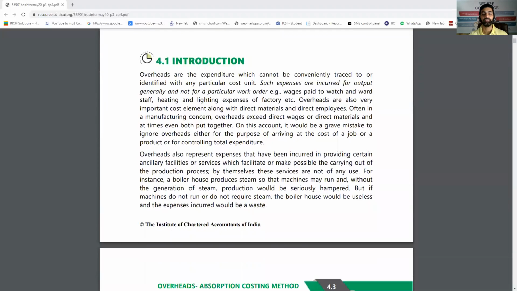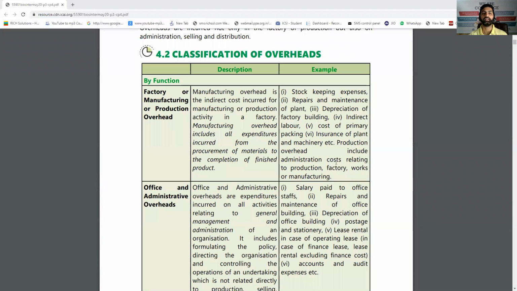So let's start with the first short note. What are the types of overhead? Classification of overhead. Basically, overheads are distributed in three parts. First, factory overhead or manufacturing overhead or production overhead, which are supporting to the manufacturing activity, like supervisor salary will come under this. Repairs and maintenance of plant, indirect material used for the machinery, all these will come under factory